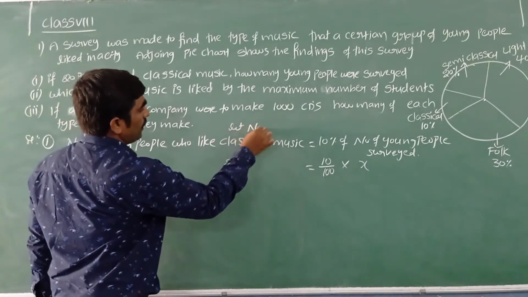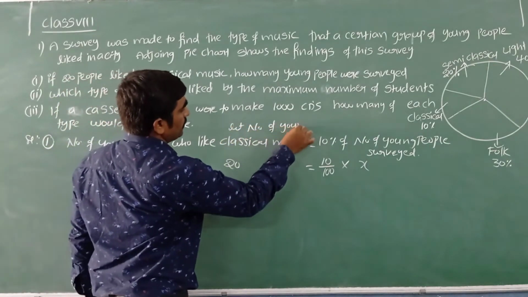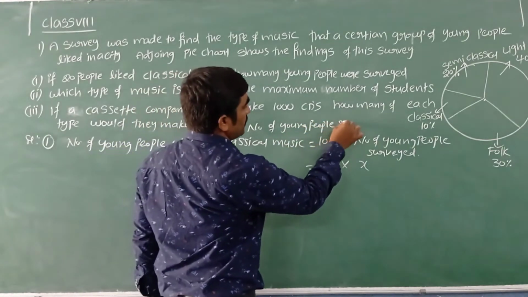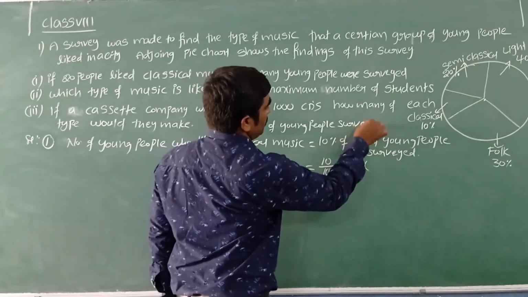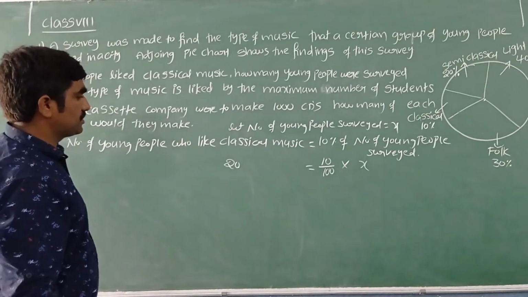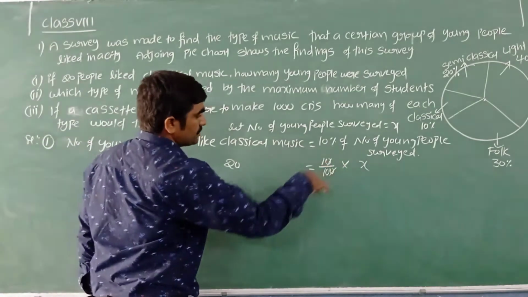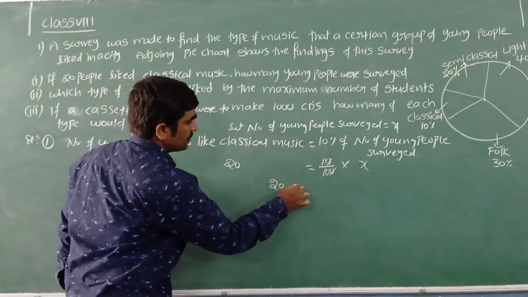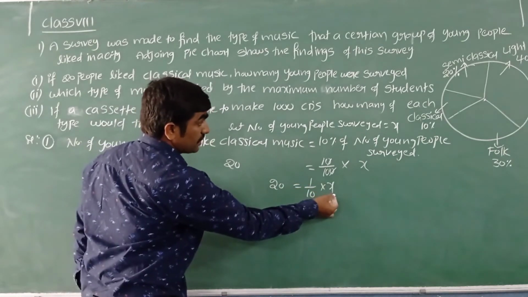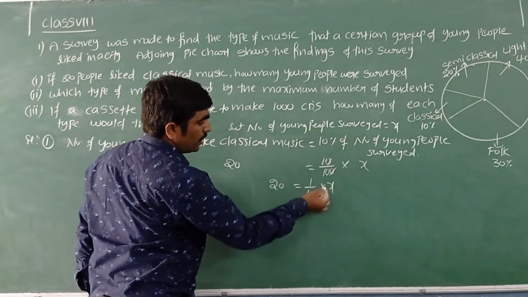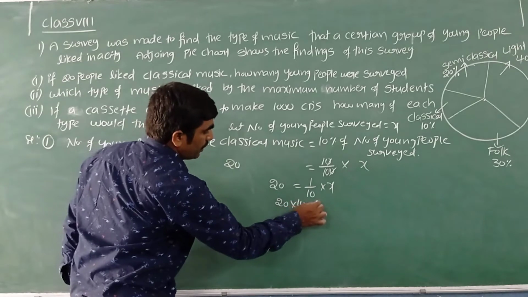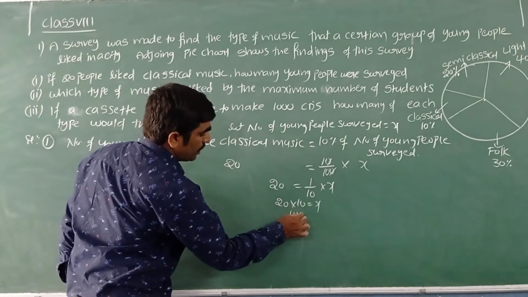Let the number of young people surveyed be x. Now simplify this: the zeros cancel. I can write 20 is equal to 1 by 10 into x. How can I find this x? x is nothing but the number of young people surveyed. To find x, transpose the 10 to this side. 20 into 10 is equal to x. 20 into 10 is how much? 100 is equal to x.